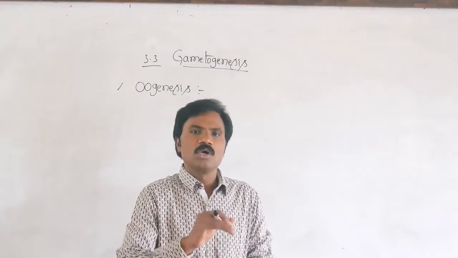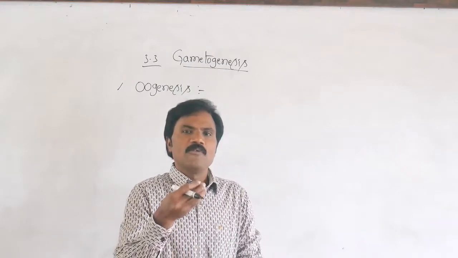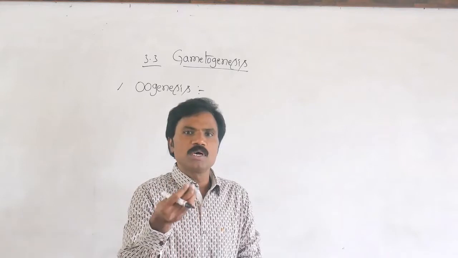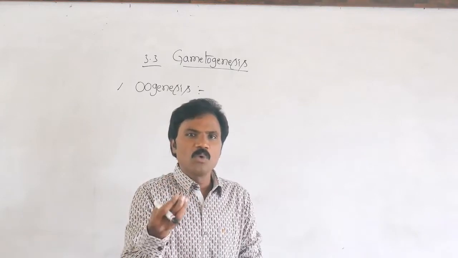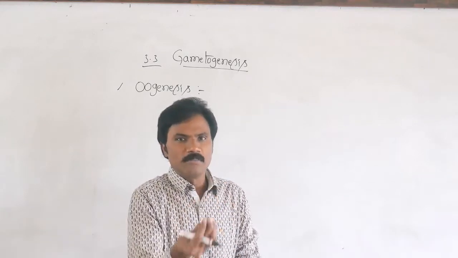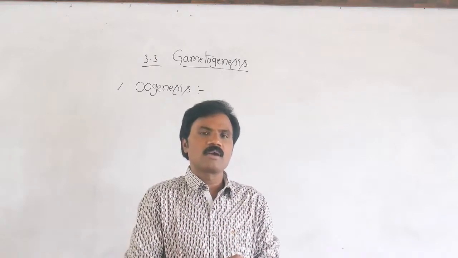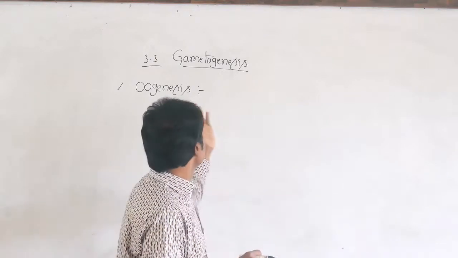That is called oogenesis. Very simple, formation of a matured egg cell from the ovary. So that is called oogenesis.